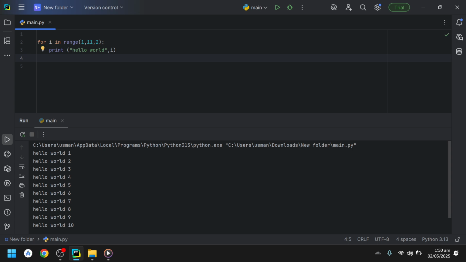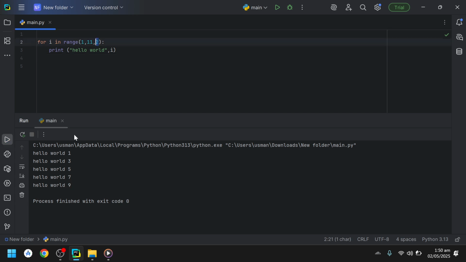Let me run it with the increment of two. So 1, 3, 5, 7 and 9. It will stop at 9 because the last value is 10 and it means i is less than 11, so it will only run till 10, and now 10 can't be reached because it keeps on incrementing by 2, so it will stop at 9.